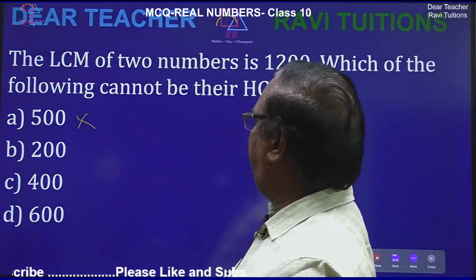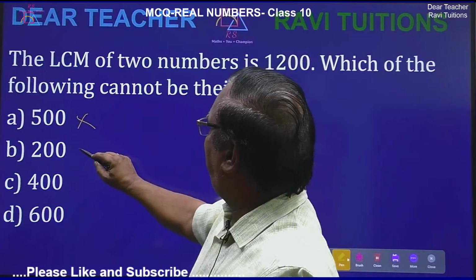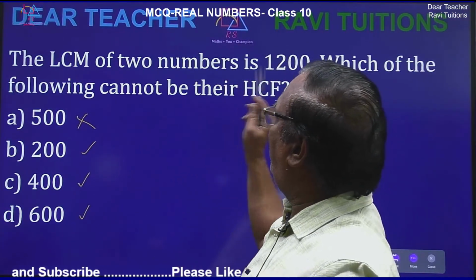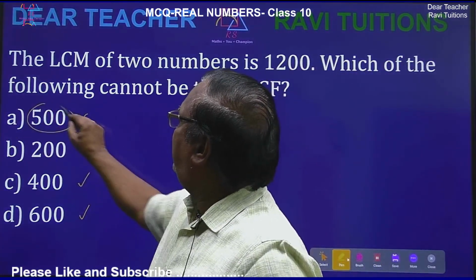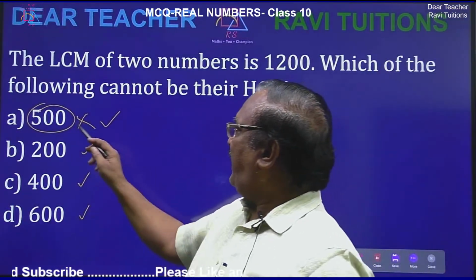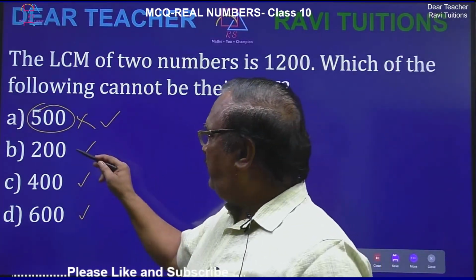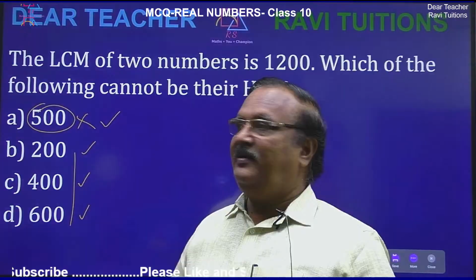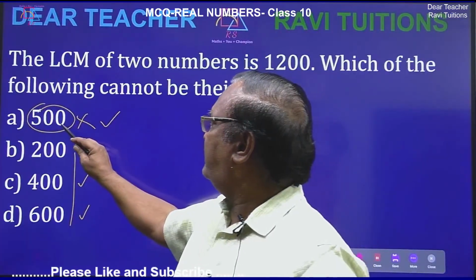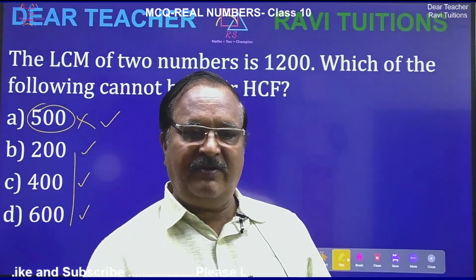200, yes, it is a multiple, and 400 is also a multiple, 600 is also a multiple. So now which is the answer? This will be the answer, because it cannot be the HCF. 1200 is not a multiple of 500, so that is ruled out. Therefore our answer is 500. So this point everybody should remember. I hope you have understood.